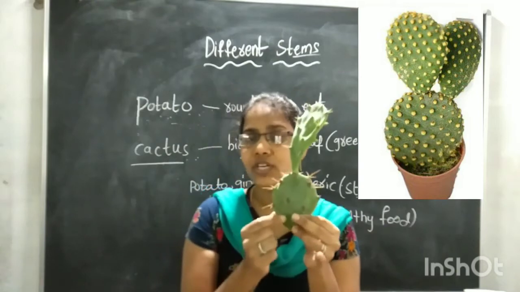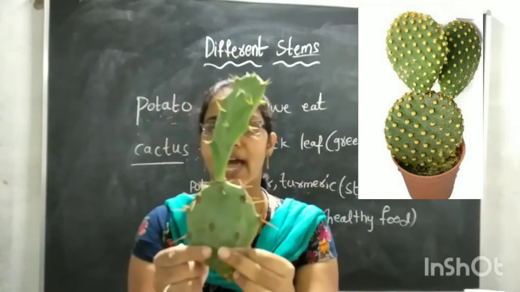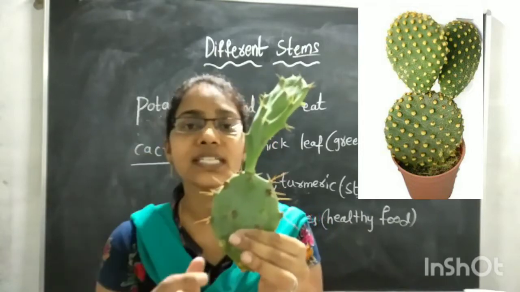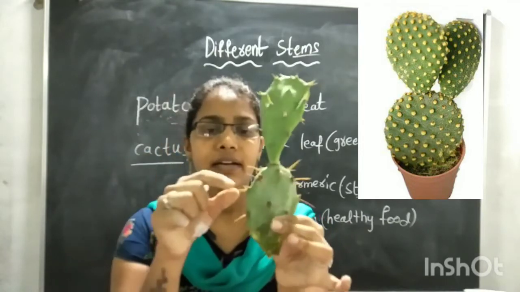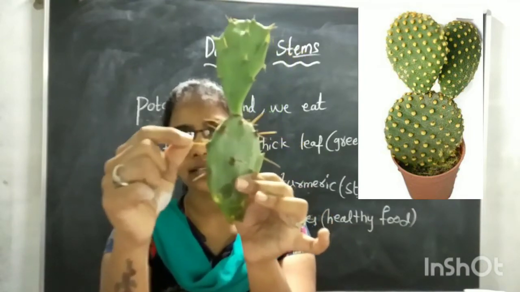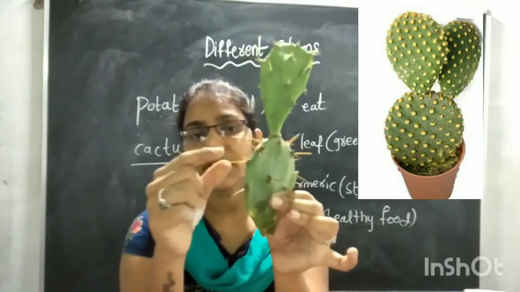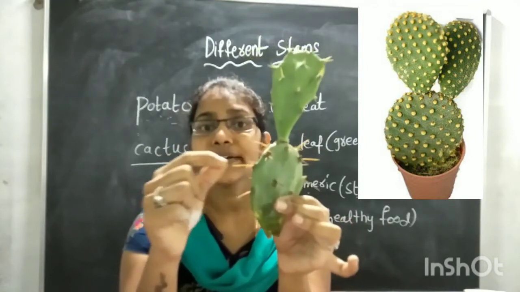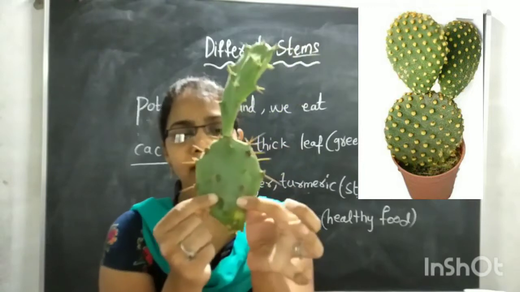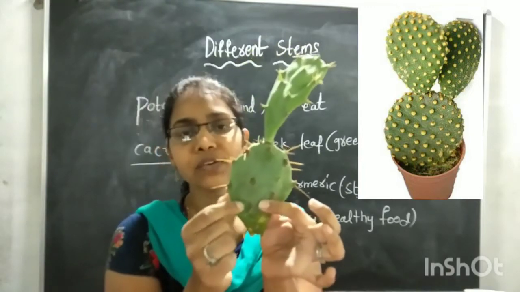They don't have leaves, children. So see here children, about cactus, these cactus plants don't have leaves, they have only stems. So these thorns, these spines are there, you can see the spines. These leaves are reduced to spines to avoid the water loss. This cactus is very watery inside, very fleshy inside.